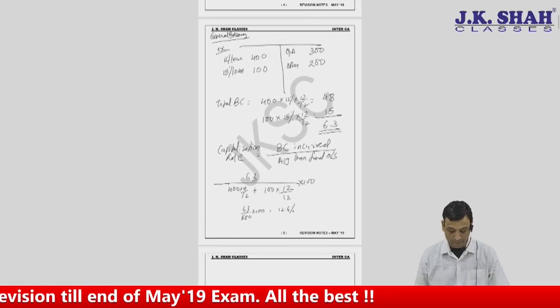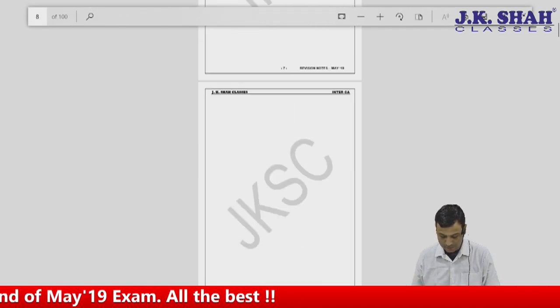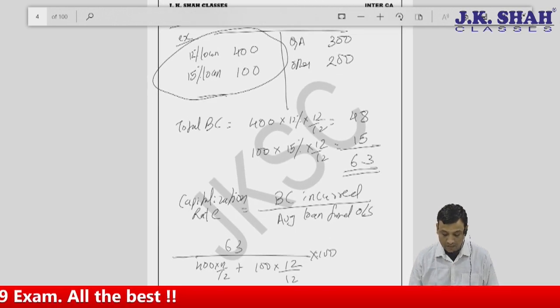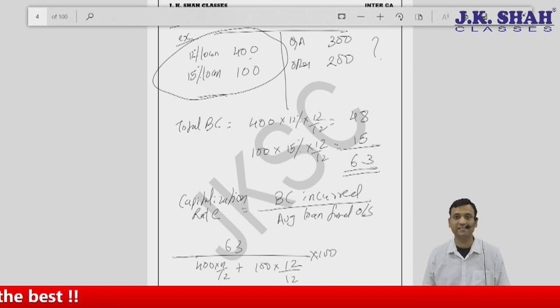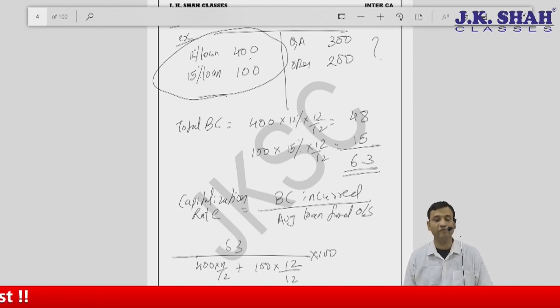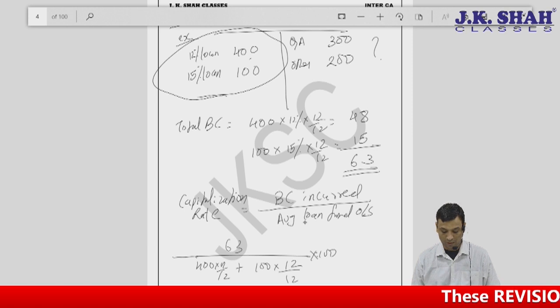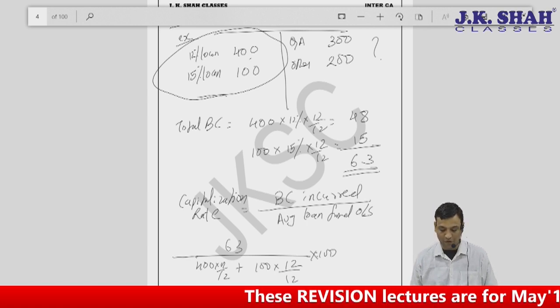Kindly look at the example. Two loans are there. Where these loans are getting reflected, we don't know. This went here or this went here, we don't know. So what we will do is just go for a weighted average rate, which is nothing but borrowing cost incurred, which also includes other costs, divided by average loan funds outstanding. If you look properly, on 400 I am paying an interest of 12%, so it is nothing but 48.